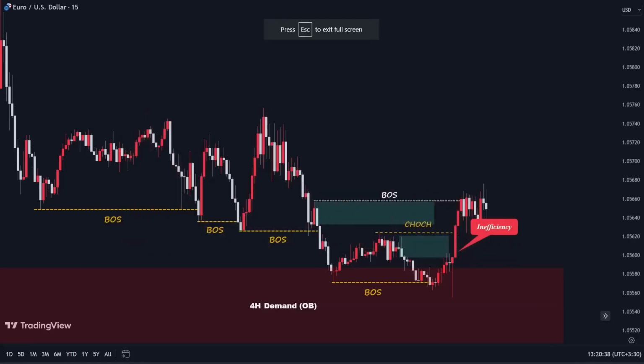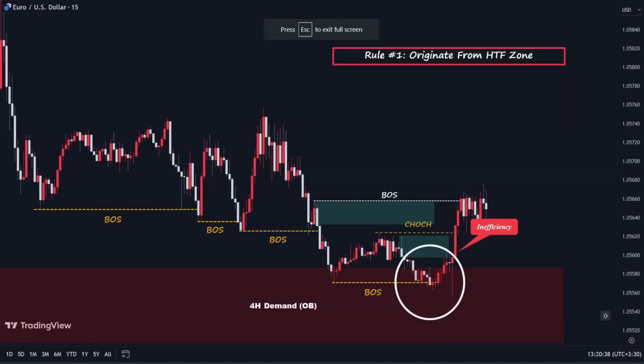We have fully discussed the rules and criteria that need to be considered to identify a high-quality change of character in previous episodes. As you know, guys, a change of character is valid only under one condition: price reverses and originates from a higher time frame supply or demand zone before breaking the recent major structure and initiating the change of character. So here we see that price has done that.